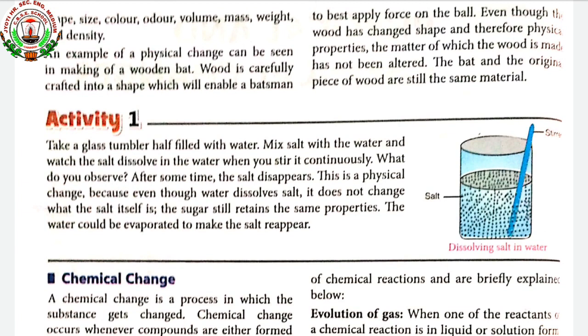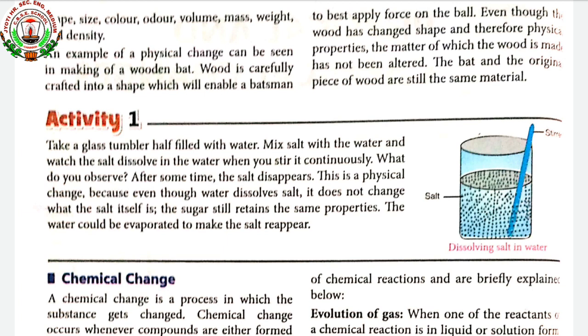What will happen? The paper will burn, and after burning it will turn into ash. Ash is a new substance. So in a chemical change, a new chemical reaction takes place and a new substance is formed.